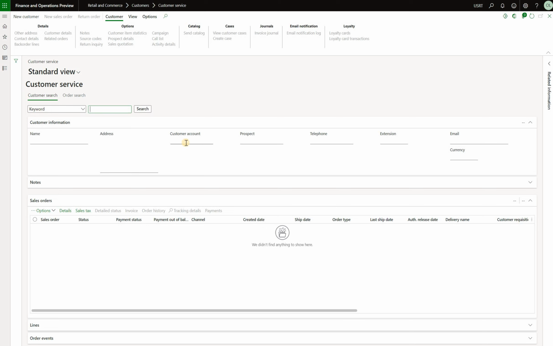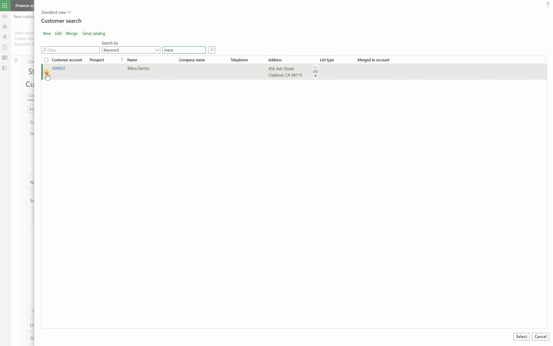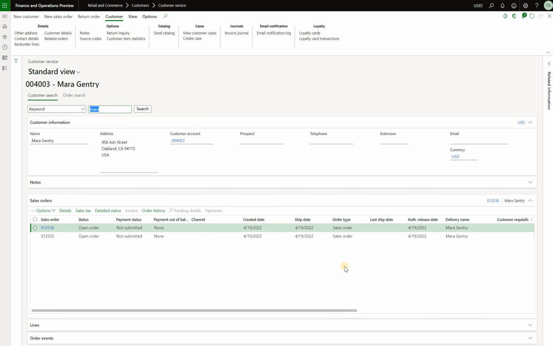In here, we need to type in the keyword. So let me just type in Demara. Here, just had one match. Right here, I'm going to select it, click select. Here, I see existing sales orders for that customer, and I will click on new sales order.